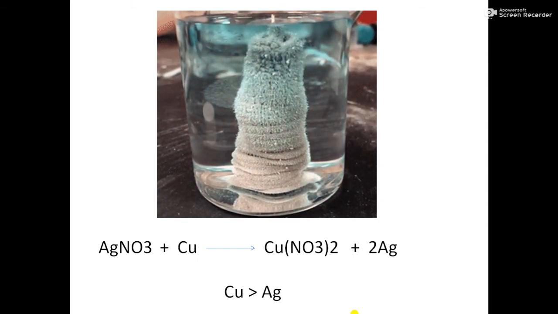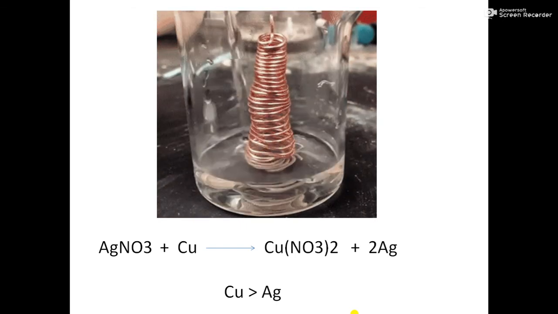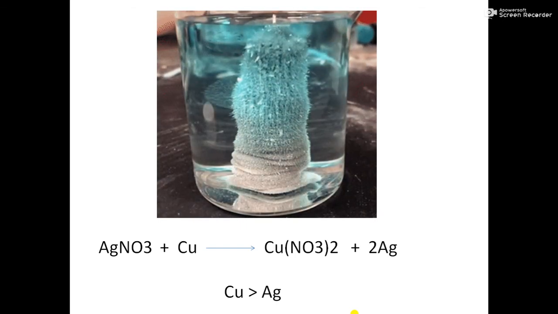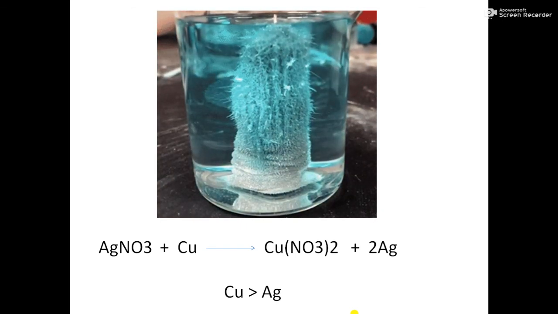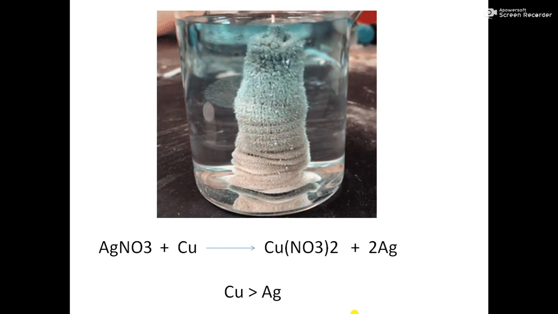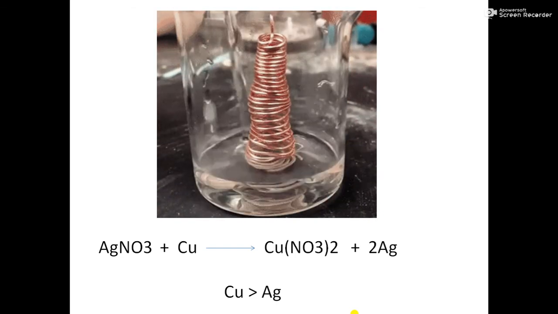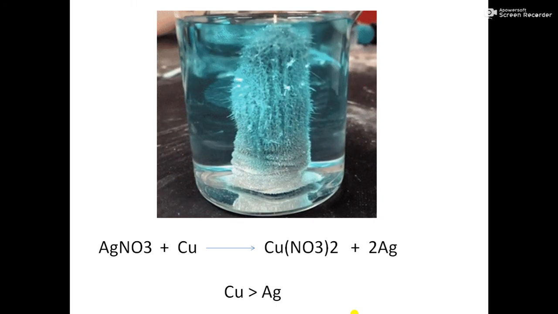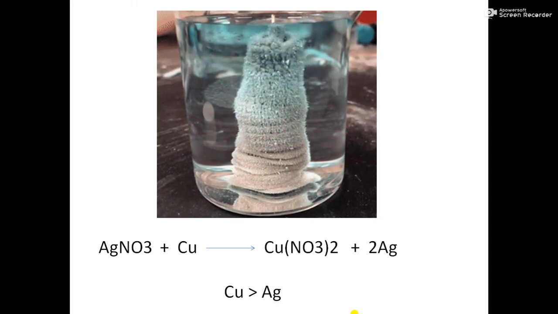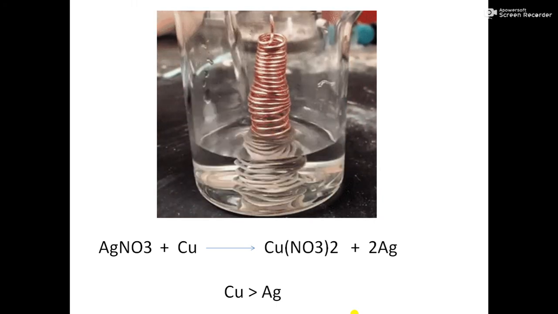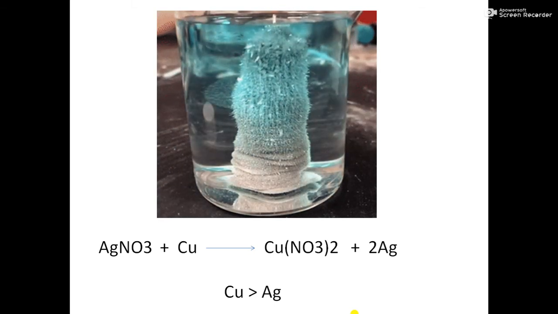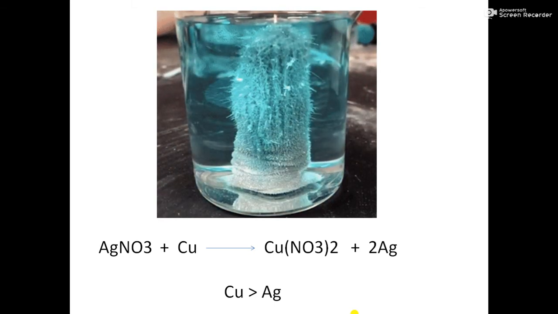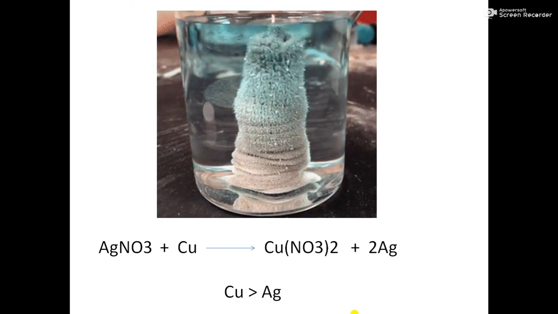Here, when the copper wire is placed in silver nitrate solution, the color of the solution changes to a little bluish. I hope you are able to see. First it is colorless, now it is changing to a little bluish color. Why does it change to a little bluish color? Because when they reacted we are getting copper nitrate.